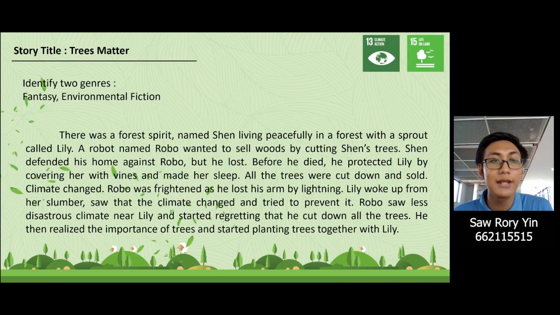The story title is Trees Matter and it is based on two SDG goals, 13 climate action and 15 life on land. The two genres are fantasy and environmental fiction. Let's dive into the story.